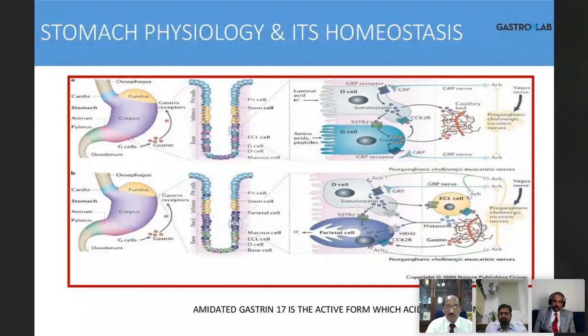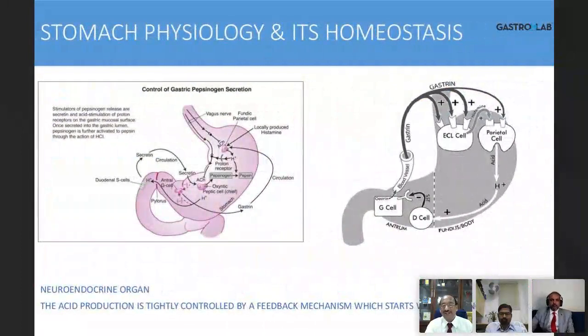Okay, so we'll just move on to see this about gastrin 17 also. This is the loop that I told you. The G cells are in the antrum, and once the food comes into the stomach, it stimulates the G cell to produce gastrin. The gastrin is an endocrine hormone. So the gastrin goes through the blood vessel and attaches. It has more affinity to the enterochromaffin-like cell than even the parietal cell, but it binds the parietal cell and also the enterochromaffin-like cell. So histamine is secreted. This stimulates the parietal cell, apart from the cholinergic stimulus, which I have not shown here.